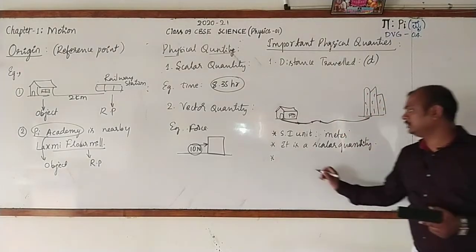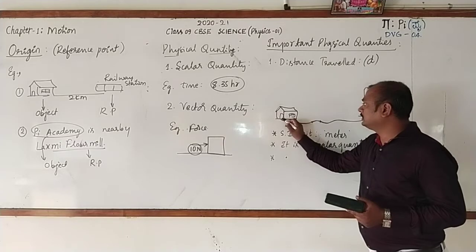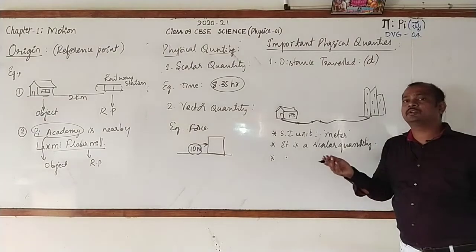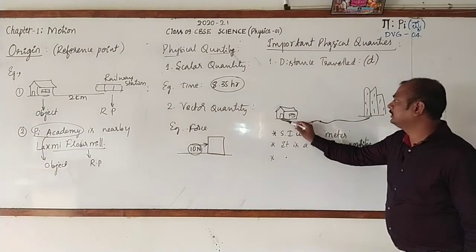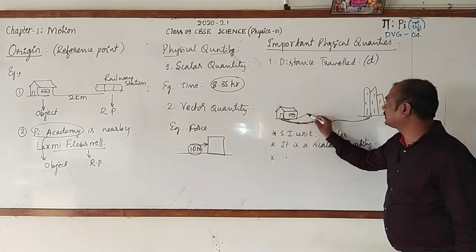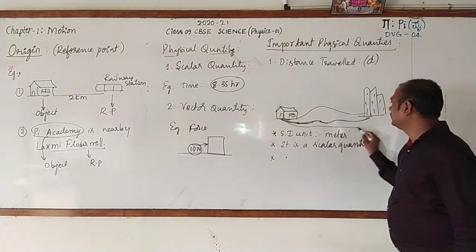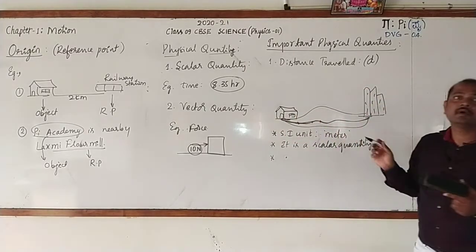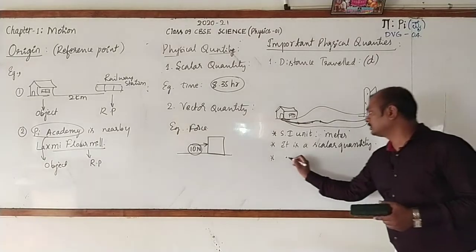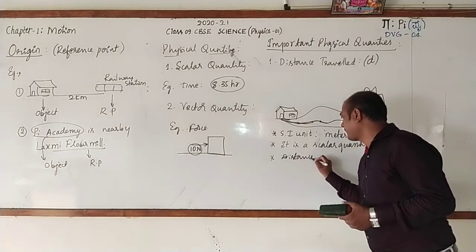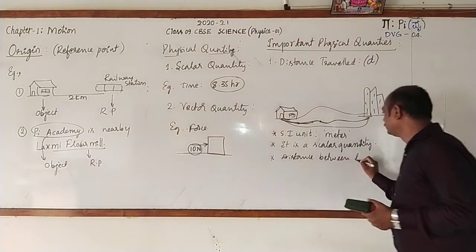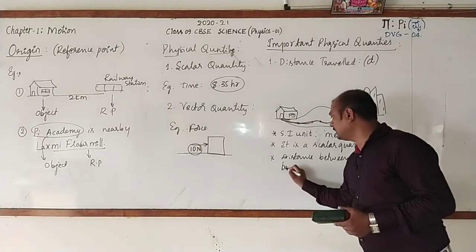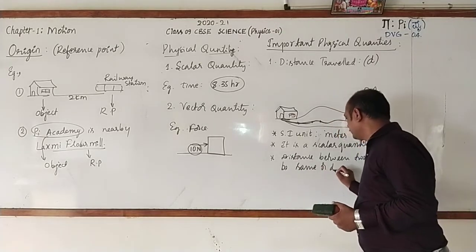Now, one more piece of information. As I said, the distance from school to the house can be covered with different lengths of the path. You may go on this path, there may be another path like this. So hence we can say that the distance between two given points may be same or different. So here I write: distance between 2 points may be same or different.